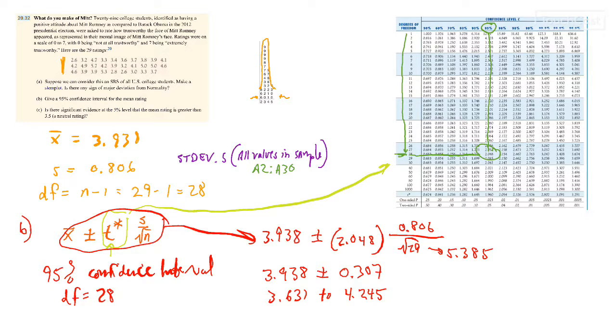Now part C is asking whether there is significant evidence at the 5% level that the mean rating is greater than 3.5, a neutral rating, because it's exactly halfway between 0 and 7. So now they're asking a different sort of question.